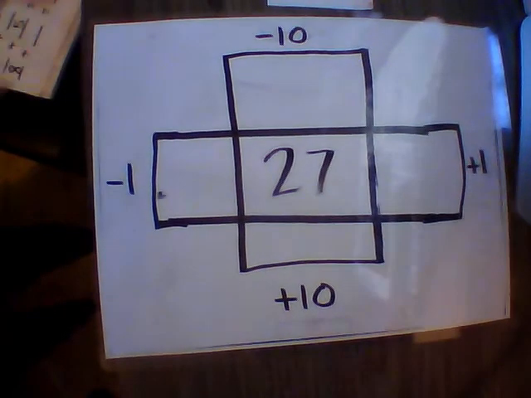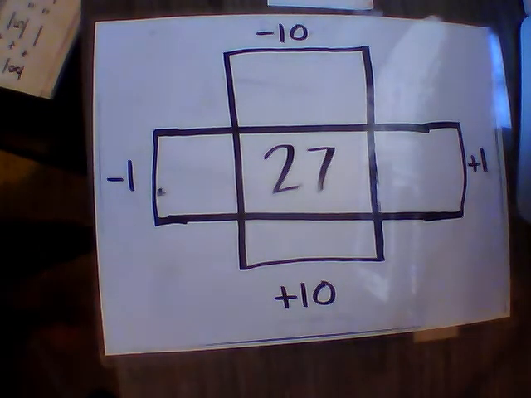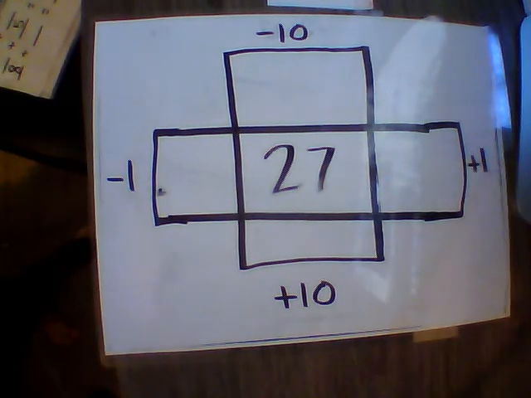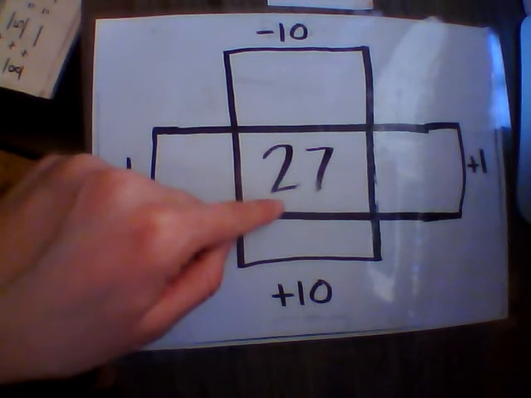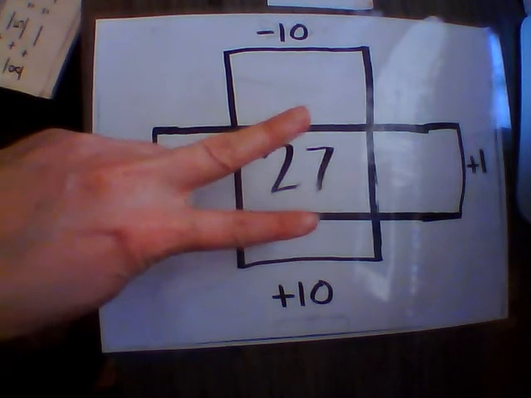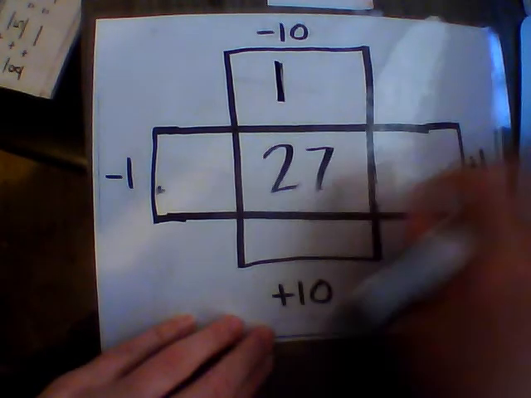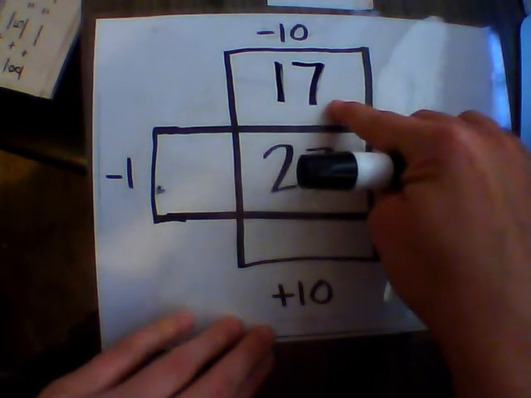Now looking at 27, we have our minus 10, plus 10, minus 1, plus 1. Pause the video and do that now. Alright, so let's go into it. Our number 27, we're going to start the minus 10. So we're taking a 10 away from 27, so we have 2 tens. We take 1 10 away, and we have 1 10 left. And then the ones stay the same. So 27 minus 10 equals 17.